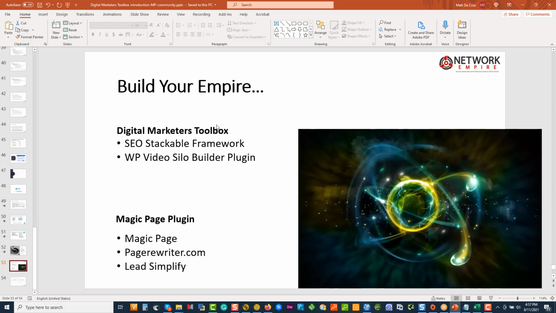Once we find them and we jump into their social profiles, we can see who the audience is and how they speak and what they're doing. So DMT is almost like the nucleus. It sits at the center of everything that we do. And then all we're doing is we're taking components like Magic Page, like Page Writer, like Lead Simplify, and we are plugging these into our core. You can see we plug them in and they bring certain types of traffic back to us.